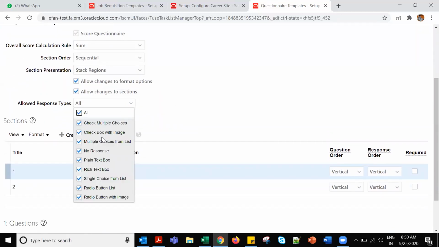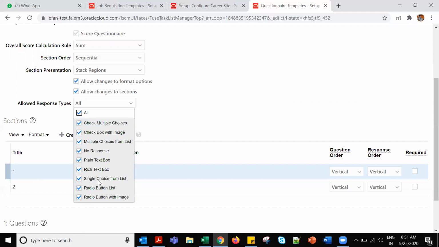Allowed response types: we have selected all. These many types are there: check boxes, multiple choice, no response. They can ask what the response types available are, and for what purpose. You are asking some questions to a candidate, right? How will they respond? They have a radio button, drop down, or single choice from the list.